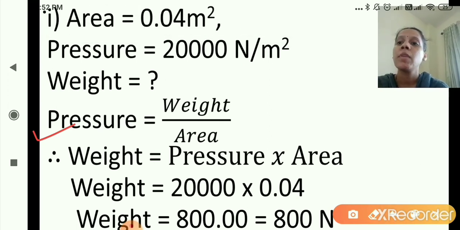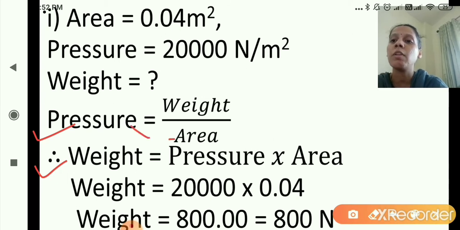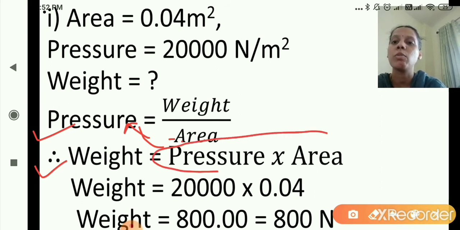Okay, but here as you will see, pressure is given and area is given, weight is not given. So what is the formula now? Therefore weight is equal to this area, it will go here. So it becomes weight is equal to pressure multiplied by area, as you can see here.